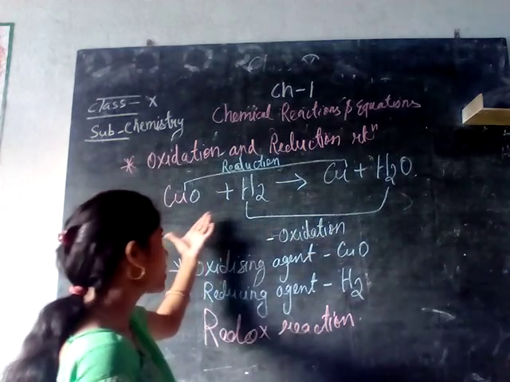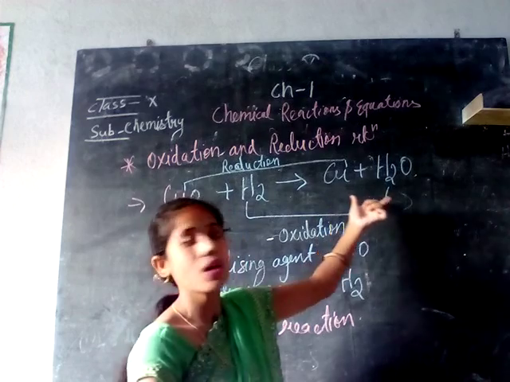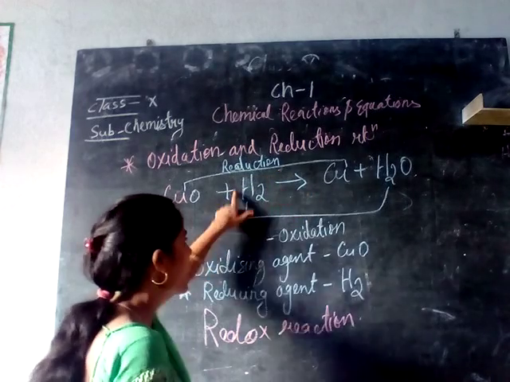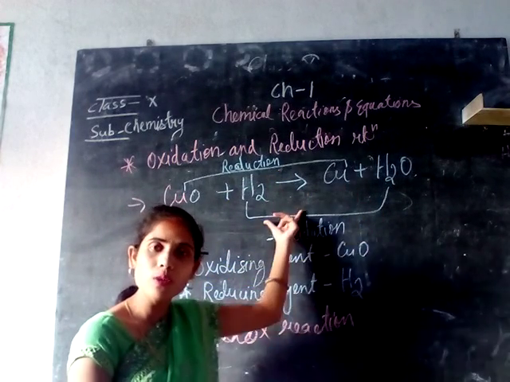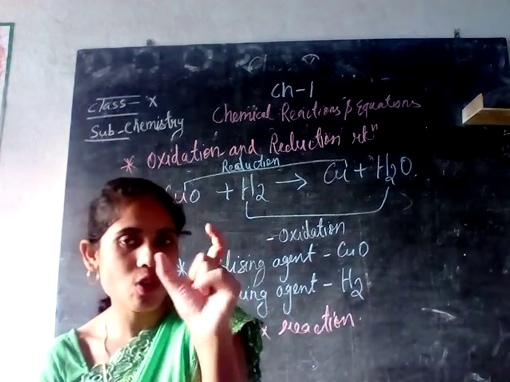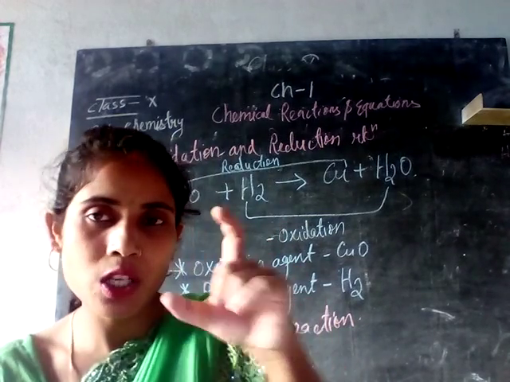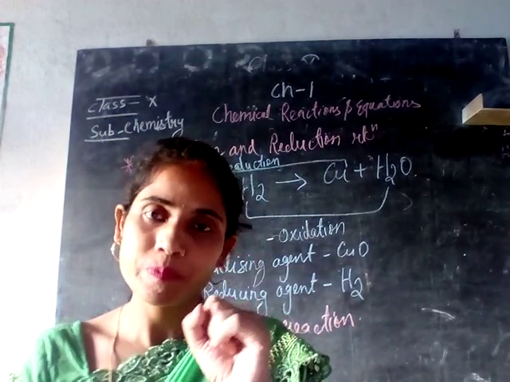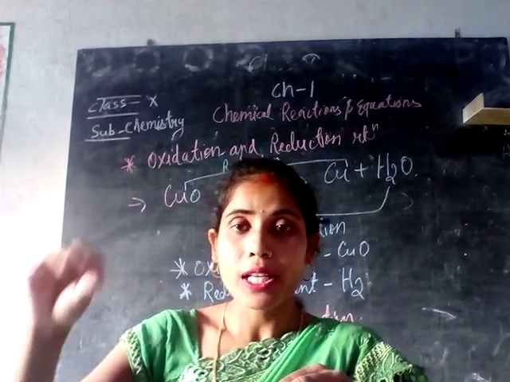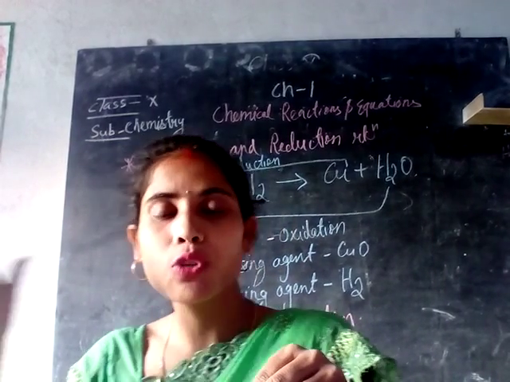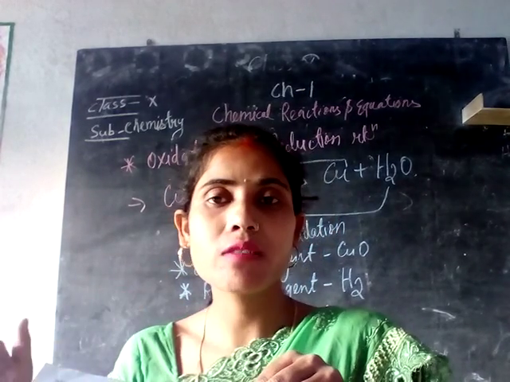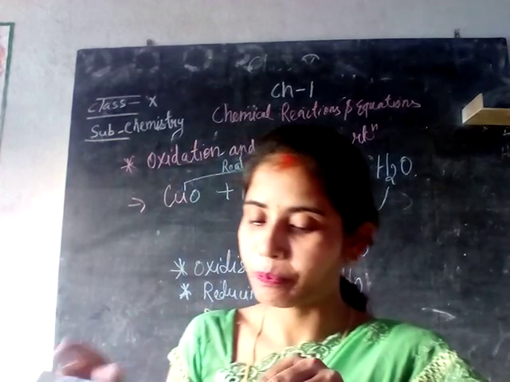So copper oxide plus hydrogen gives copper plus water. Here we observe that a reduction process is going on as well as an oxidation process. Both processes are involved here. So this reaction is a redox reaction. In a redox reaction, you will observe an oxidation reaction as well as a reduction reaction happening. So you are clear what oxidation reaction, reduction reaction, reducing agent, oxidizing agent and redox reaction are. In a redox reaction, both take place simultaneously.